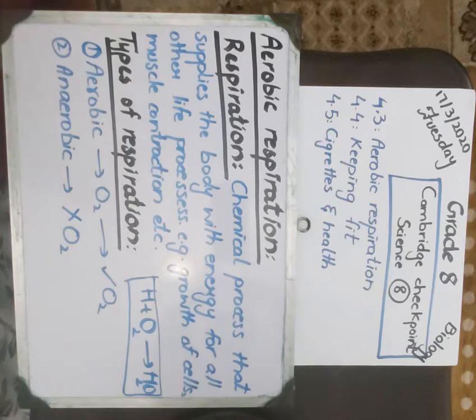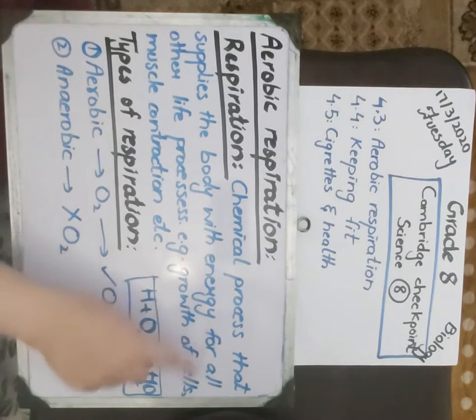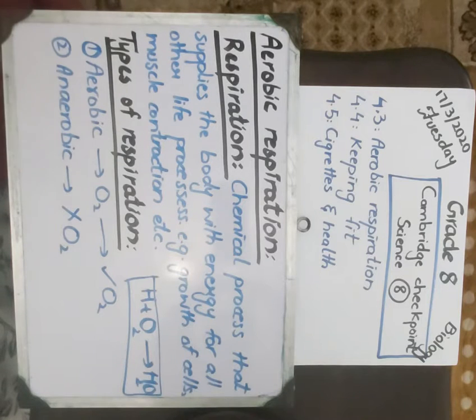So a chemical reaction is going to happen in respiration, and in this reaction we will get energy for all other life processes. We will use this energy for other life processes, for example growth of cells, muscle contraction, to run, to walk, to move, for everything. We need energy to even move our muscles. So all this energy comes from respiration.